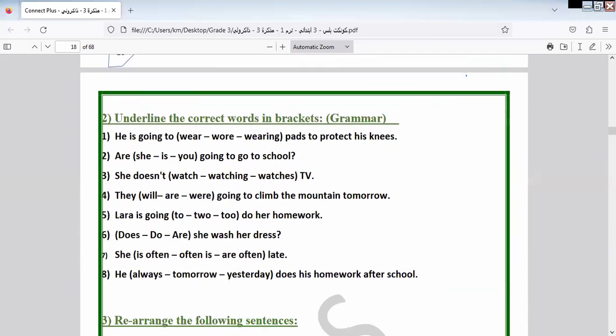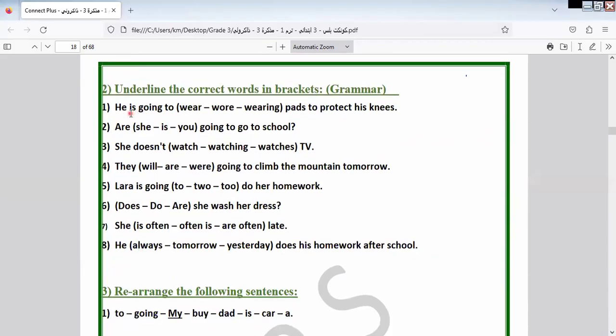Let's continue the rest of the exercise. He's going to wear pads to protect his knees. We're going to wear. Here we use the verb to be expressing future. We use wear. Why? Because as we know, to must be followed by the infinitive form or the base form.